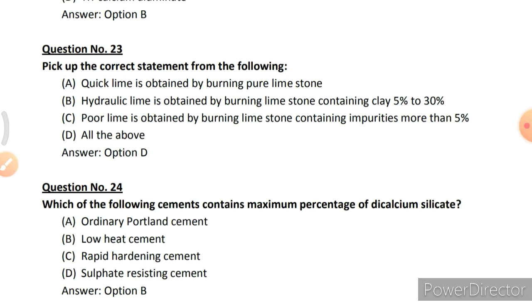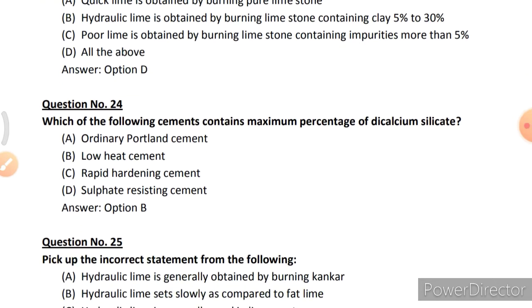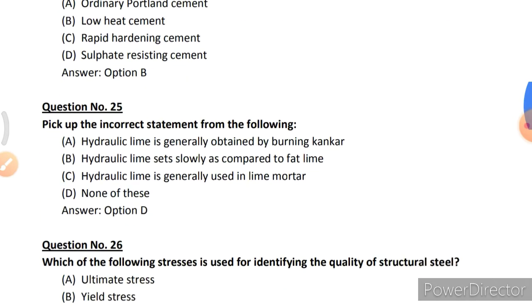Which of the following cements contains maximum percentage of dicalcium silicate? So option B, low heat cement. Pick up the incorrect statement from the following. Hydraulic lime is generally obtained by burning kankar. Hydraulic lime sets slowly as compared to fat lime. Hydraulic lime is generally used in lime mortar. None of these, so option D is correct.